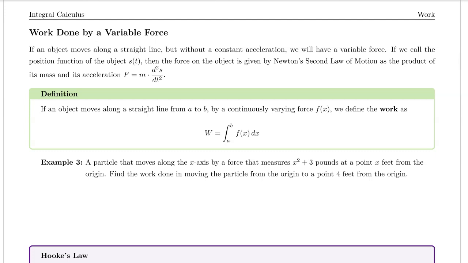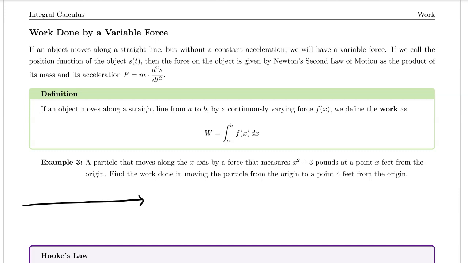If an object moves along a straight line from A to B by a continuously varying force f of x, we define the work as capital W equals the definite integral from A to B of f of x dx. Example 3 says a particle moves along the x-axis by a force that measures x squared plus 3 pounds at a point x feet from the origin. Find the work done in moving the particle from the origin to a point 4 feet from the origin.